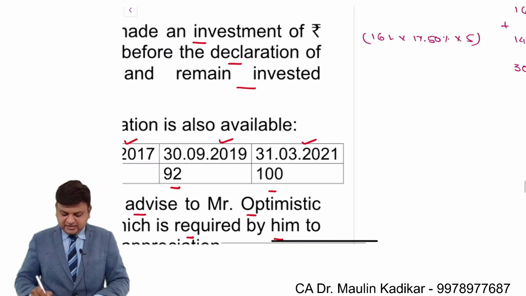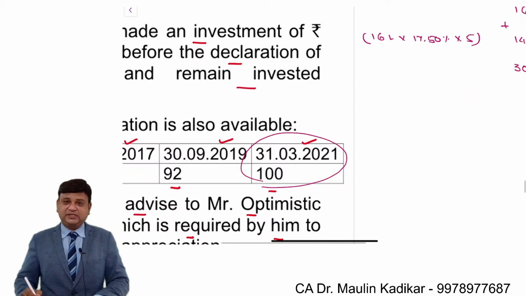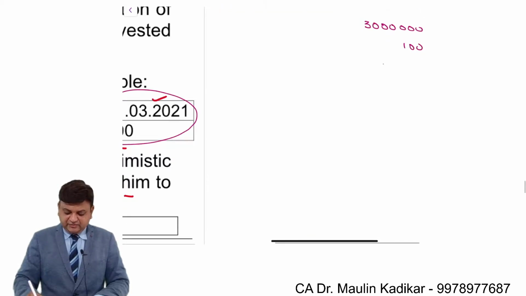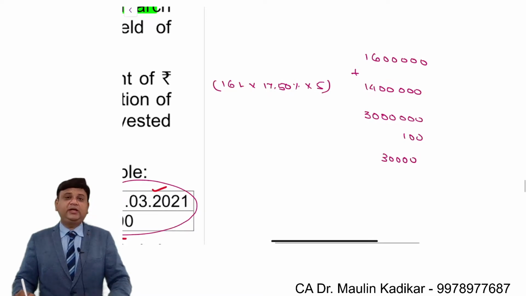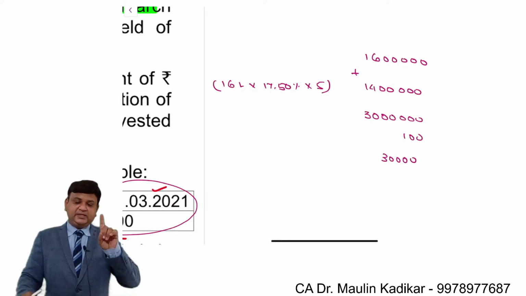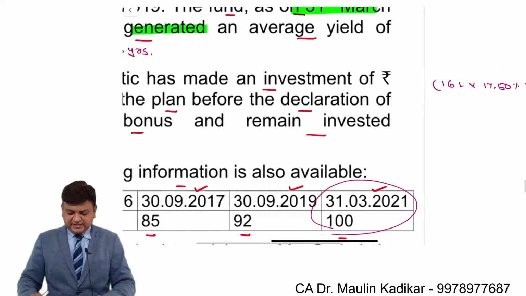Using this and the redemption NAV which is provided to us as 100, that is the NAV on 31st of March, we can compute what must be the number of units that the investor would be holding on the date of redemption, that is 30,000 units. That is the first working which is supposed to be made. Once you make that working, then the answer becomes very simple.